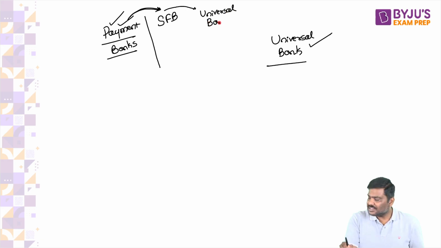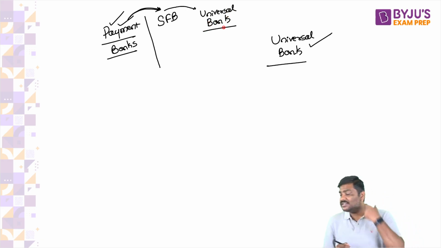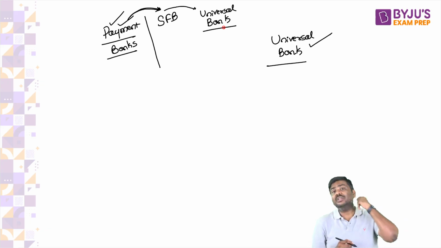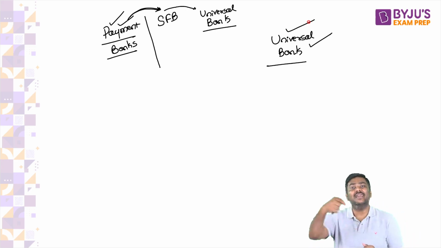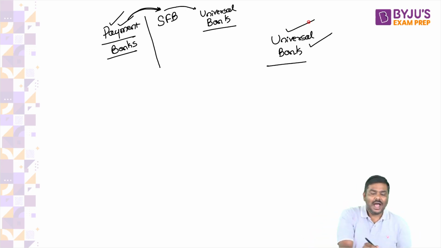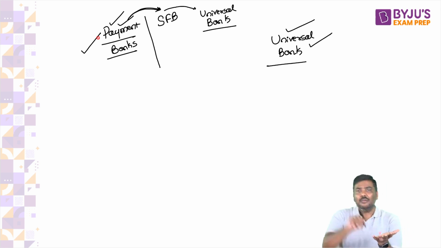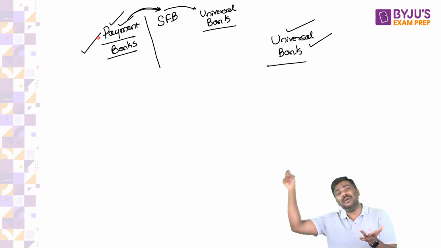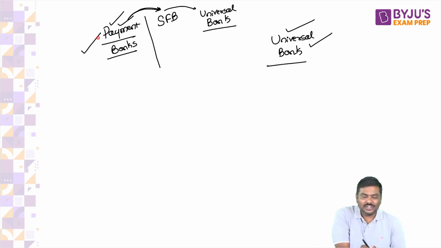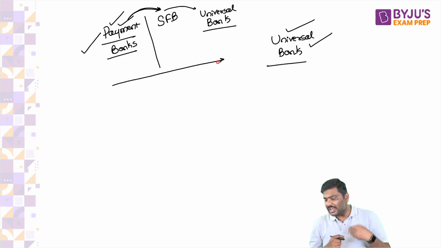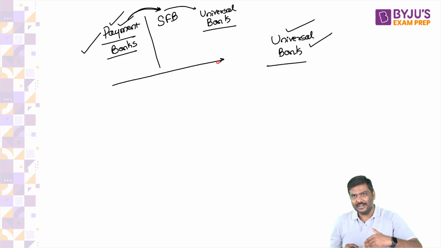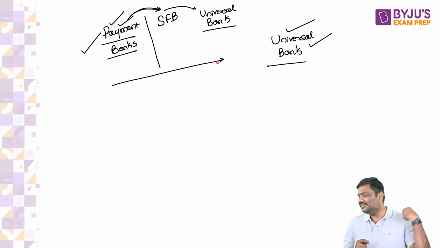I might ask you to convert. I might give you a license now to convert into a universal bank. So tell me, what is a better system? Directly giving a universal banking license, or asking you to become a payment bank first, become sustainable, become an SFB, then become a universal bank. Don't you think this kind of evolution will provide more stability to the banking sector?